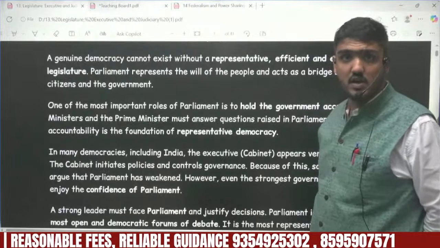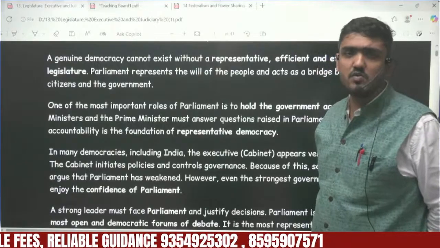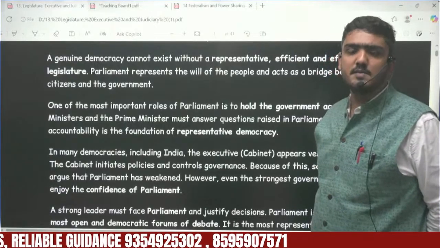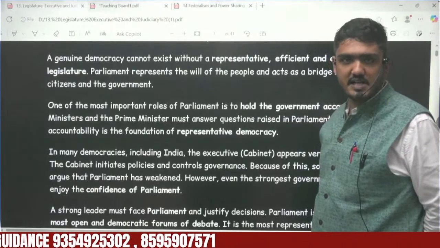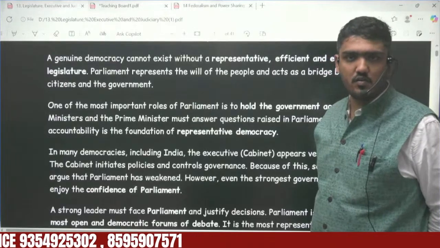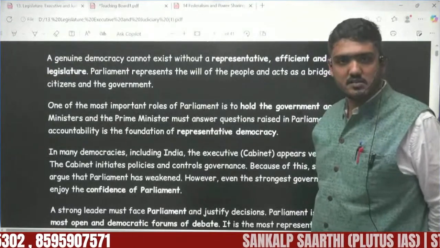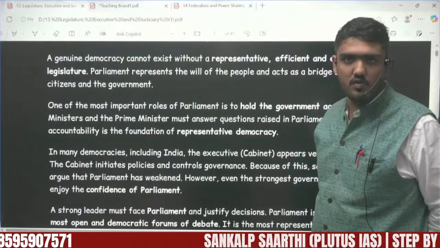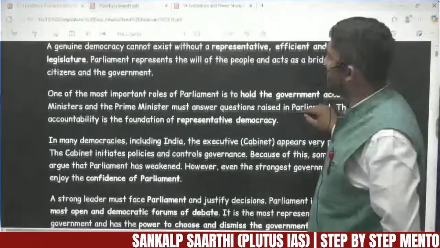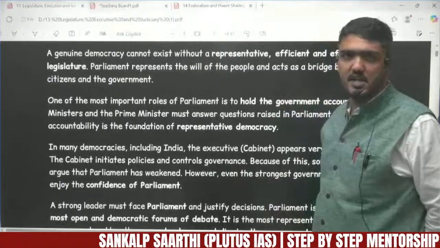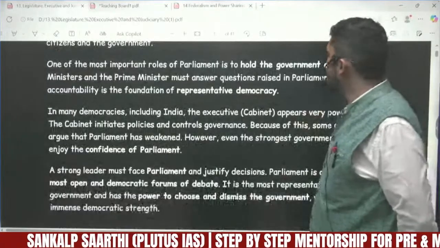At the central level it is called Parliament, having two houses, Lok Sabha and Rajya Sabha, the lower house and the upper house. At the state level there can be two houses, bicameralism: SLA and SLC, the state legislative assembly and state legislative council, or there can be only one. Except six states, the rest have unicameralism, the existence of only one house called the state legislative assembly. If there has to be genuine democratic processes, the will of the people is represented through their representatives. One of the most important roles of Parliament is to hold the government accountable.